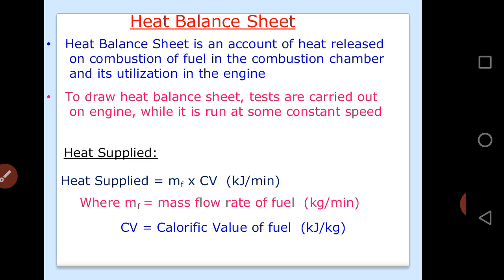So these are the three main expenditures of the heat supplied: the heat equivalent to brake power, the heat rejected to the cooling water, and the heat carried away by the exhaust gases. The remaining are the losses due to radiation, or the energy utilized for driving the auxiliary components.